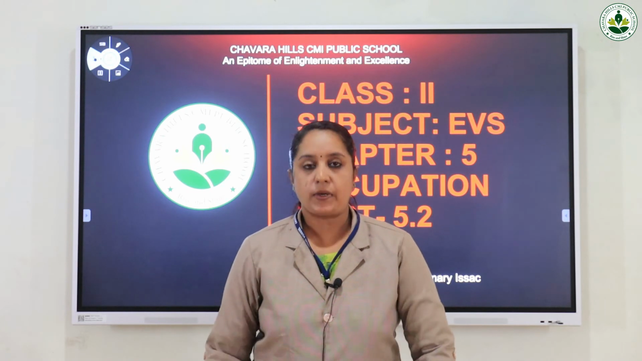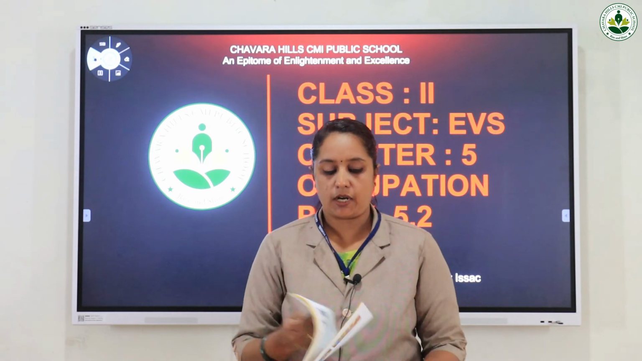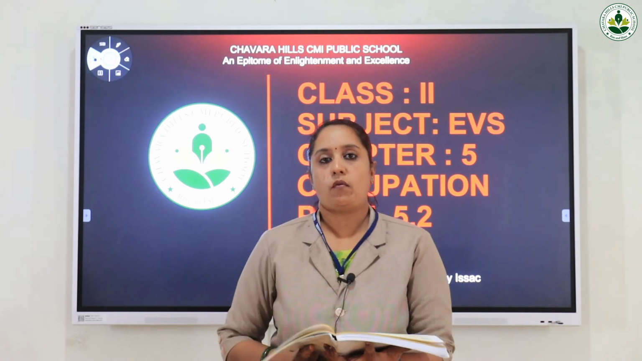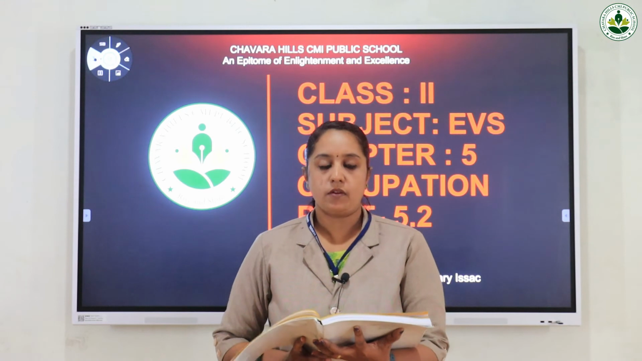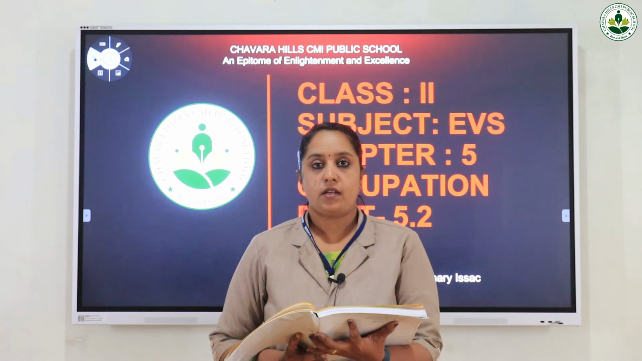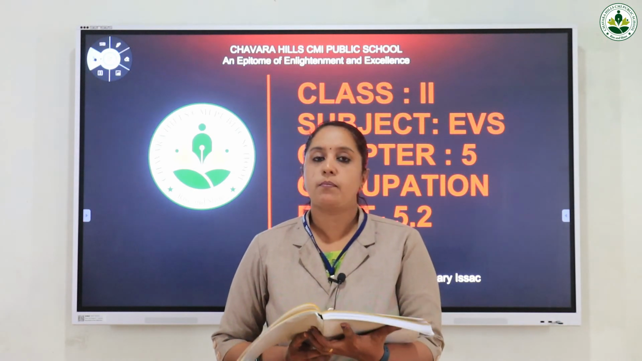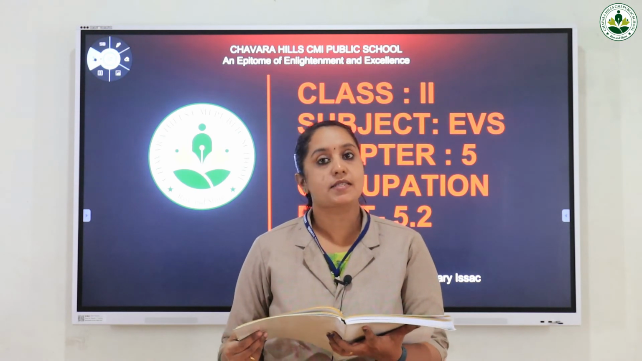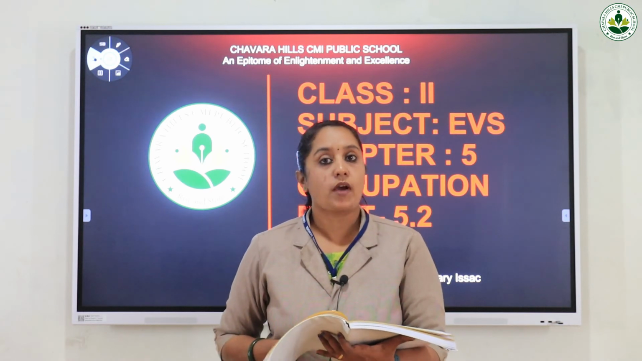So please take your textbook, page 232. So you can see the picture of a farmer. So who is a farmer? A farmer is a person who grows fruits and vegetables in the field. Now, what is the instrument that he uses? He uses a wooden plow for digging the soil before sowing the seeds. So, the first occupation that we discussed was that of a farmer.